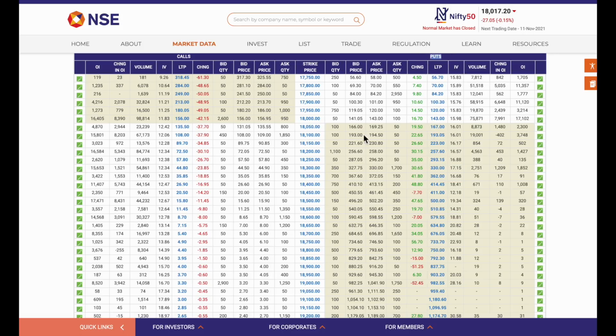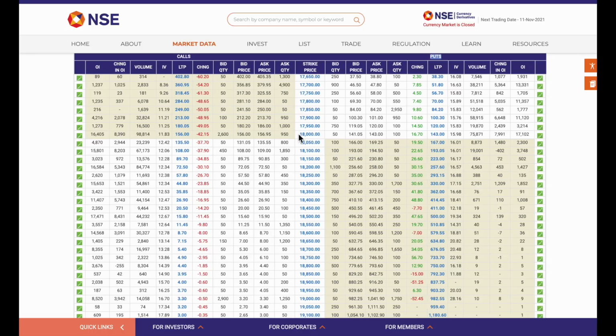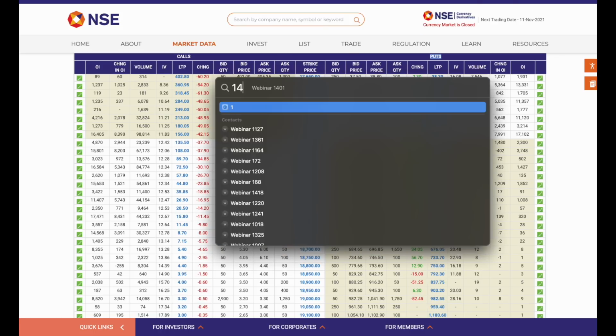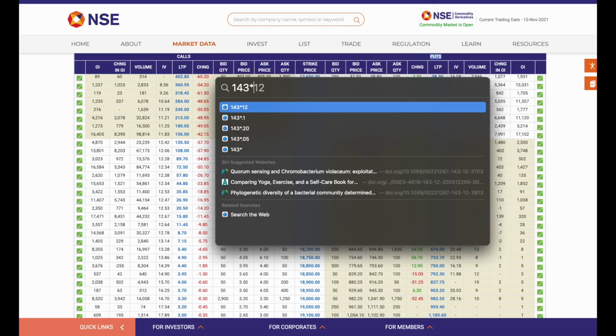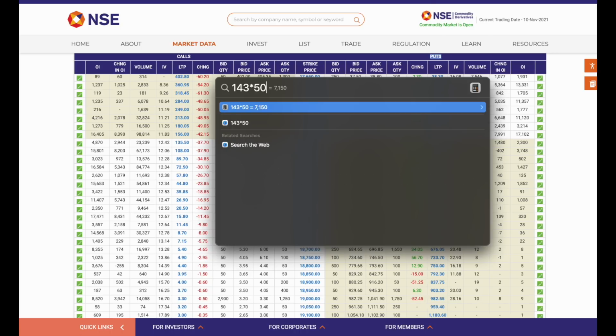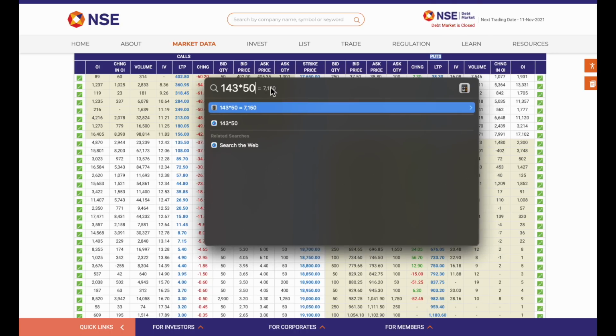So on the put option side, if I scroll down, this 18,000 strike price, at what amount is it trading? It is trading at 143 rupees, right? So when I sell a put option, I will get this 143 rupees. So 143 rupees into what is Nifty lot size? 50, right? It is 7,150 rupees. Now, if my view is correct, the maximum profit I can make in option selling is this amount, 7,150.